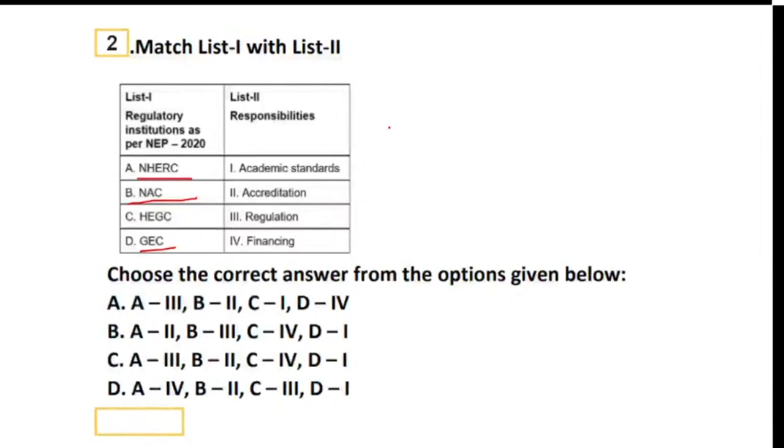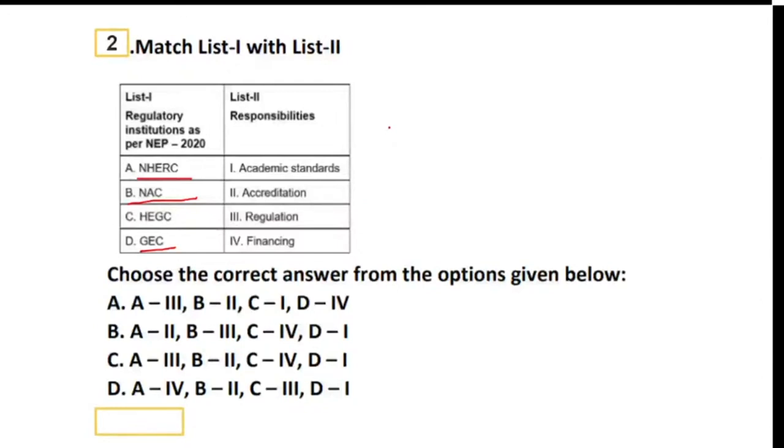You can pick up the options and try it yourself, to see how much preparation you are into and how much preparation you need to do for this coming examination. So let's see what the regulations are, as per National Education Policy, and what the responsibilities are. When we talk about the responsibilities, this is option number C.